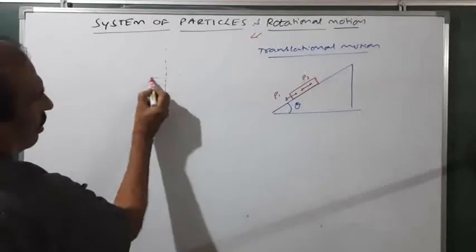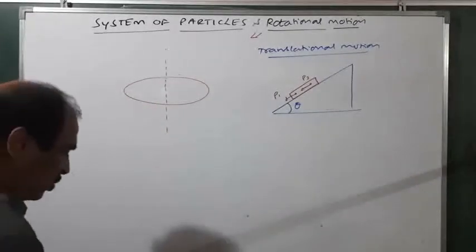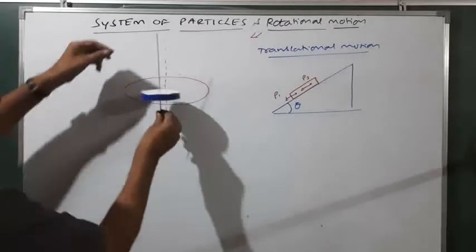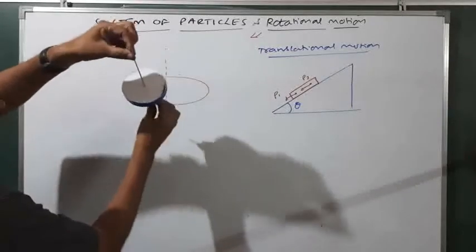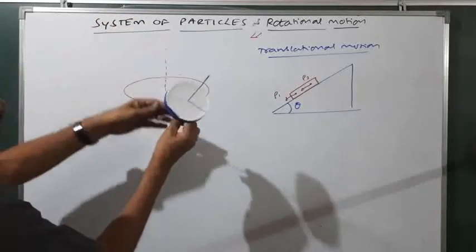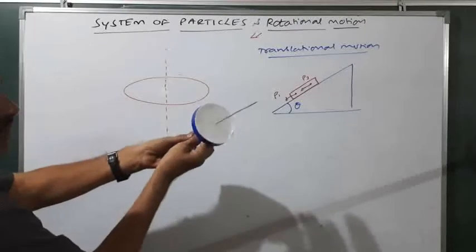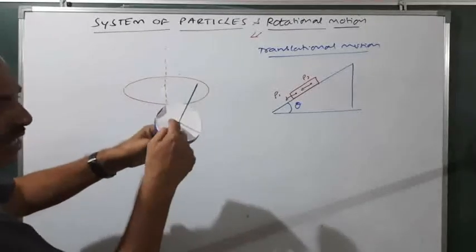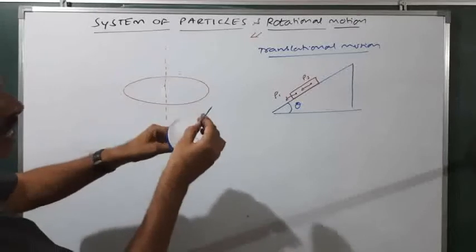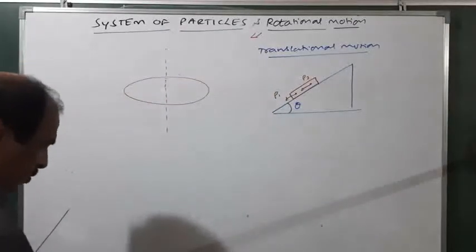For example, you consider a disc like this. I will show you. Look here. This is a disc. And you see now the disc, all the particles are rotating about an axis. This type of motion is called rotational motion. So here different particles are having different velocities. That is the important difference between translational motion and rotational motion.